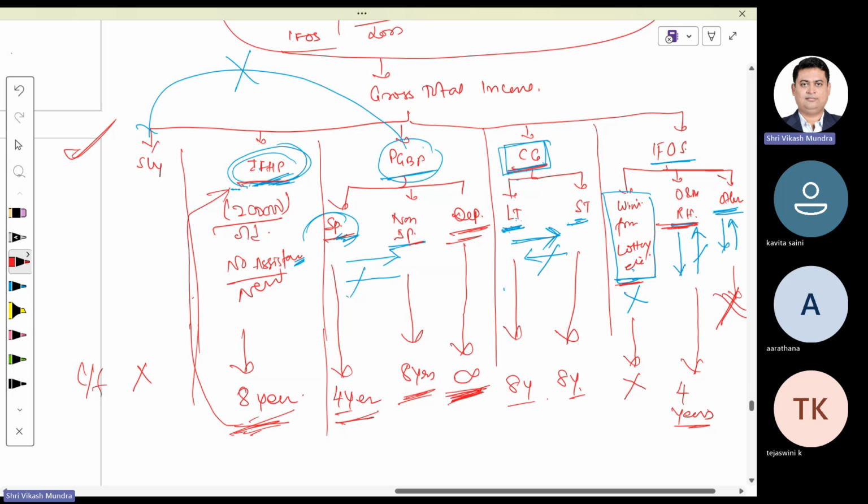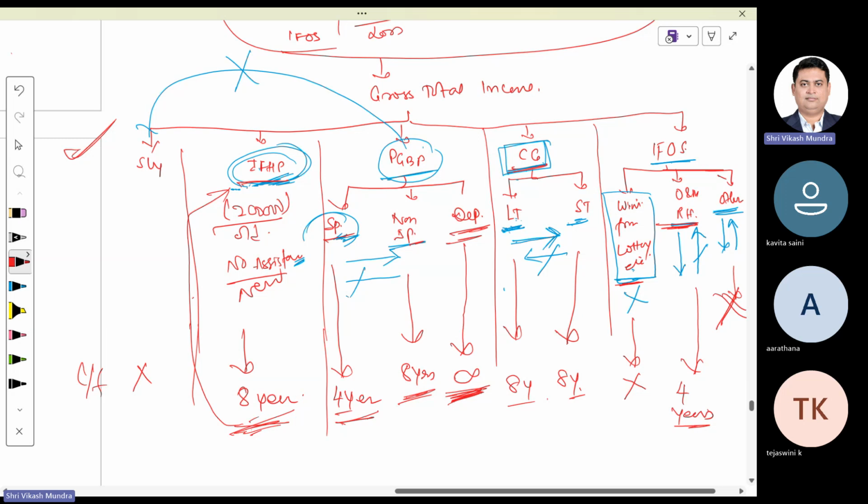Similarly, PGBP, if I have a loss under the head PGBP and that loss is carried forward, once it is carried forward, we cannot adjust that loss with next year's income under the head capital gain or income under the head income from house property. Once it is carried forward, it shall be adjusted only with income under the head profits and gains of business or profession with the given restriction.